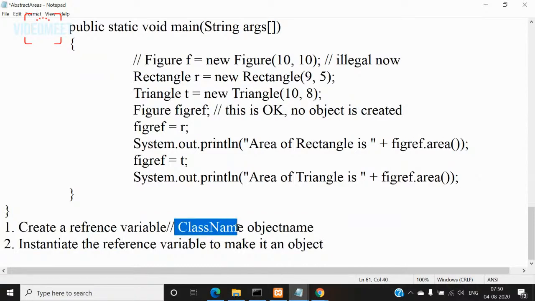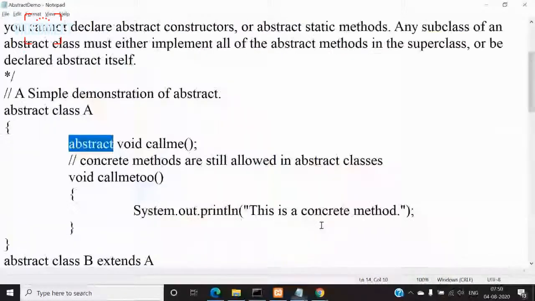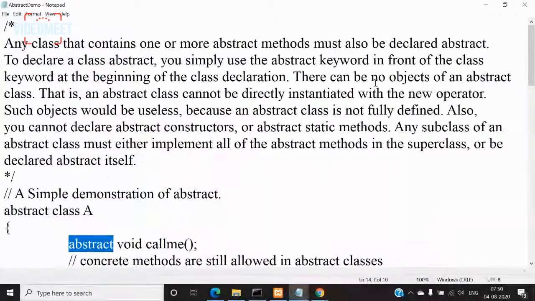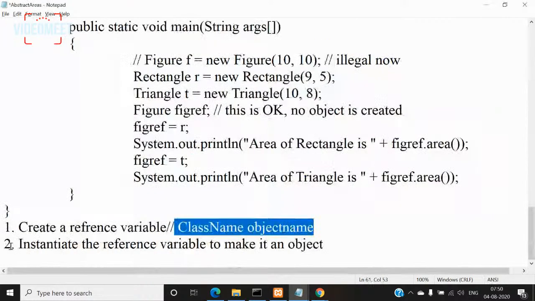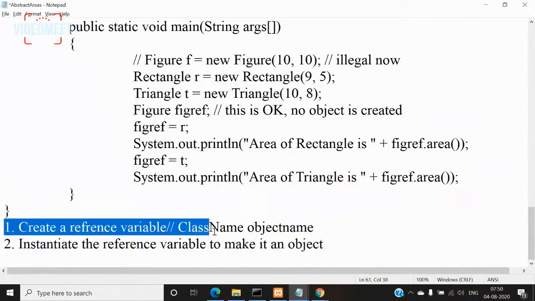So what did we mention in the previous program? There can be no objects. And when do you call it an object? When a reference variable is instantiated, that is, the second step is completed, then only we can call it an object. Until then, we'll call it only a reference variable, right? So there can be no objects of an abstract class. That is, an abstract class cannot be directly instantiated with the new operator, right? So the second step is not permitted for the abstract class, but the first step is permitted. So creating a reference variable is allowed.